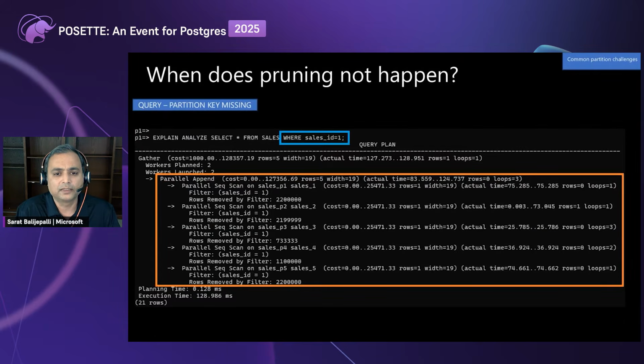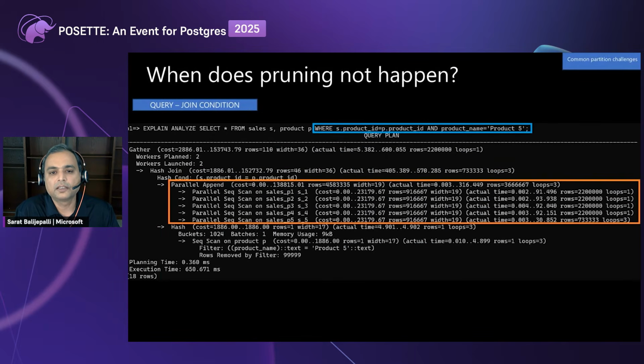Second scenario, as I said, we don't use a partition key. Instead, we use some other column. The sales table that we spoke of is partitioned on product ID, but here we are using sales ID. Because of that, the optimizer, if you see what I've highlighted, starts scanning each and every partition that is present, sales P1, P2 till P5, and looks for that one record, sales ID equal to 1, and tries to retrieve the data from that partition.